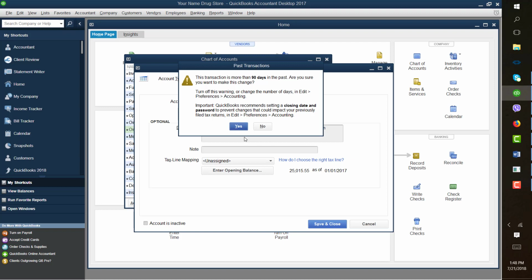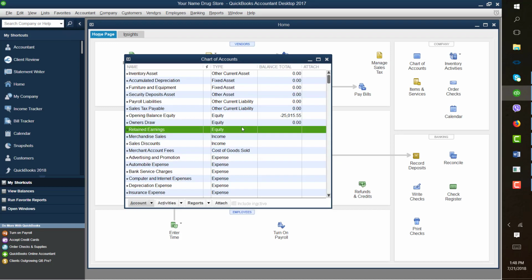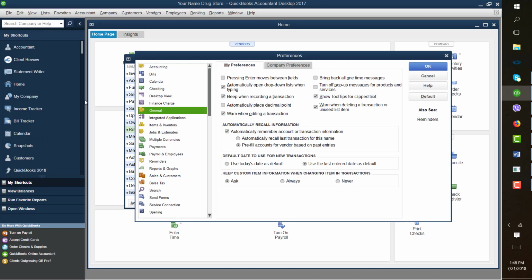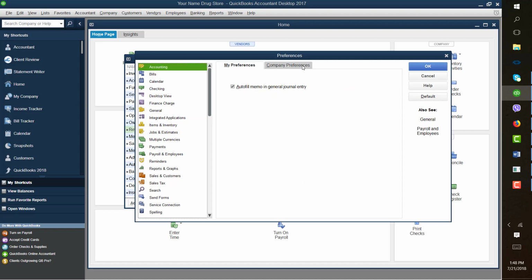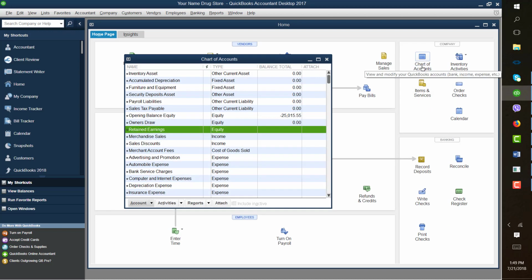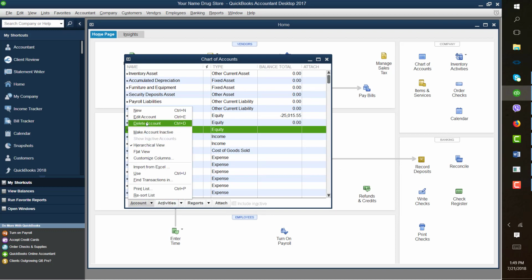You have past transaction pop-up screens that you can eliminate by going to your edit preferences. So you want to edit up there and go to preferences and then go to accounting and company preferences. So your preferences would be not to warn you on those transactions past 30 days or 90 days, so it will not pop up, and just save this. Now you can continue on setting up beginning balances.